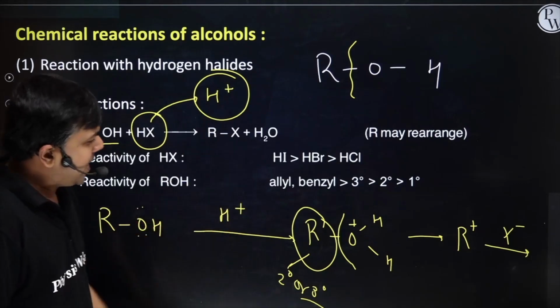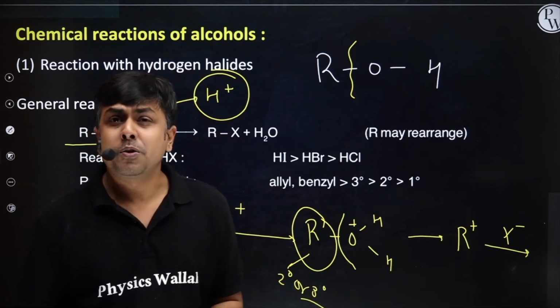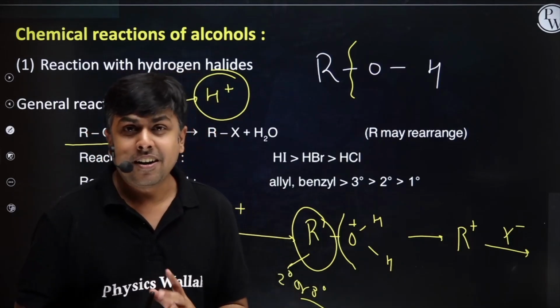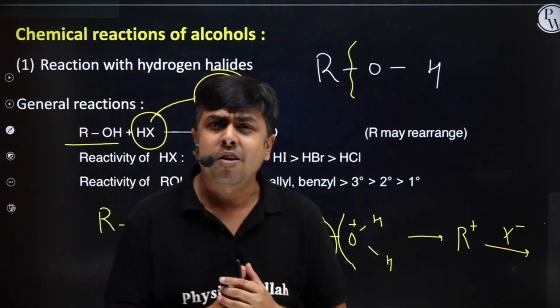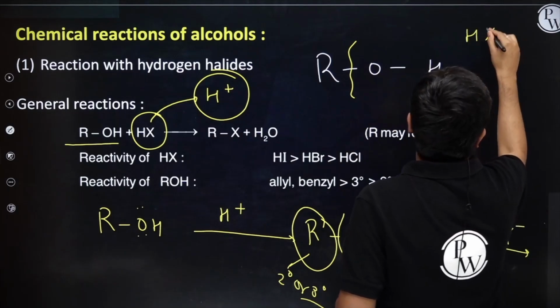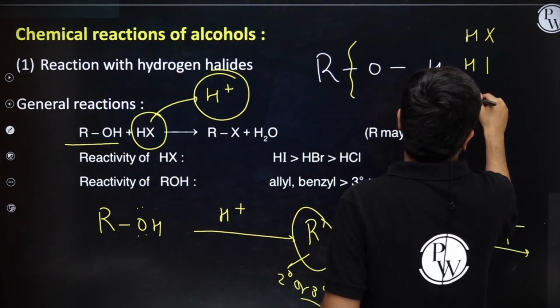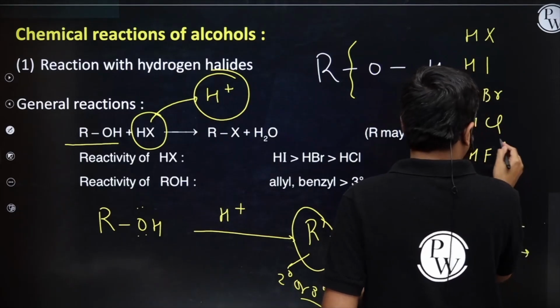Now student, if I talk about this particular reaction, it will depend on two species, right? First on HX. It will depend on the acidic strength of HX. Now if I compare the acidic strength of HX, I am having HI, HBr, HCl, HF.